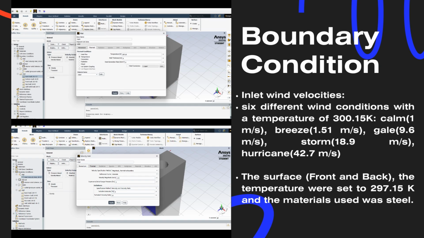By establishing these boundary conditions, we created a realistic simulation environment to analyze the interplay between airflow and the Komtar building. This enables us to gain insight into the drag force and the thermal behavior of the structure. With these carefully defined boundary conditions, we can now proceed with the simulation and make informed decisions regarding the design and performance optimization of the Komtar building.